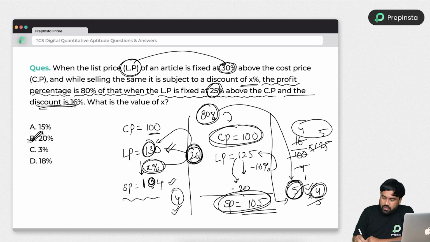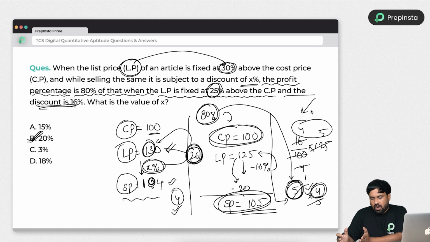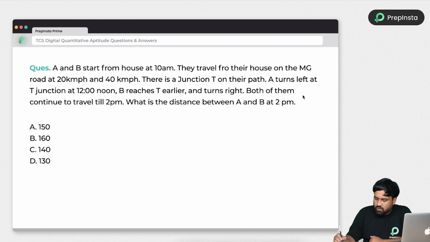So all you need to know is how to manage or how to play with the cost price, list price, selling price. You can easily do these types of problems with less time and less rough work as well. Here I have explained within less time and with simple numbers. You can also do it in your examination. Right? So just look into the next problem.